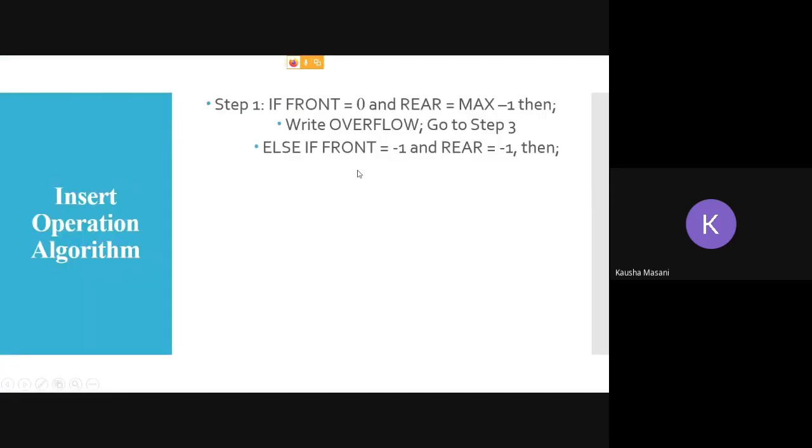If front equal to rear equal to minus 1 is true, then you have to increment front and rear both to 0, and then you go for insertion. So Q of rear, that means Q of 0, equal to your element. Else if the element is not the first one but the nth one, then front is not equal to 0 and rear equal to max minus 1.